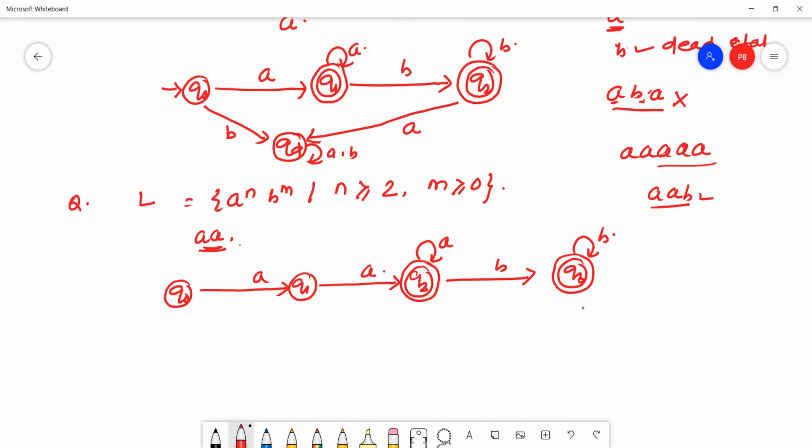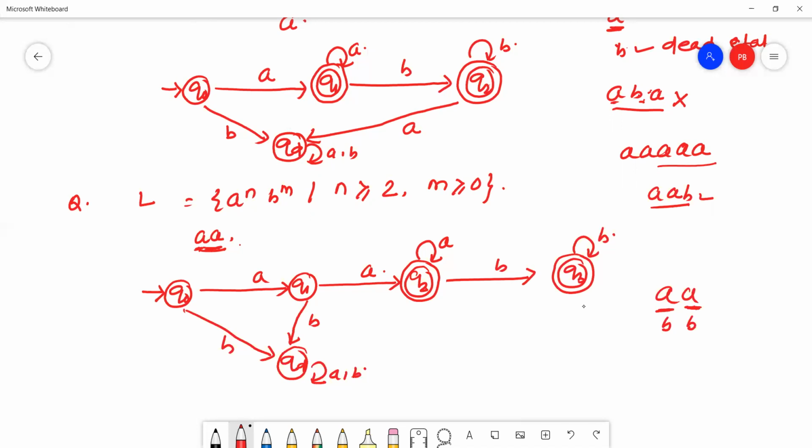Q0 is my initial state. The first symbol must be A. If it is B, that will go to the dead state. So this is the QD state. The second alphabet must be A. If the second alphabet is B, that will go to the dead state.